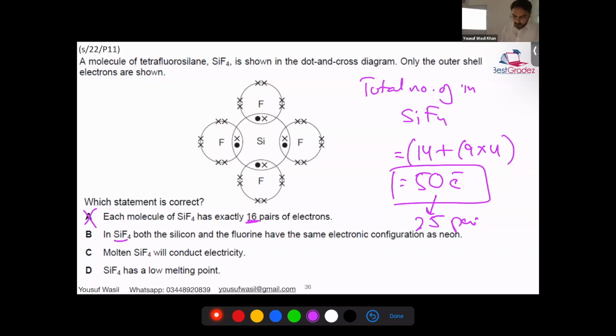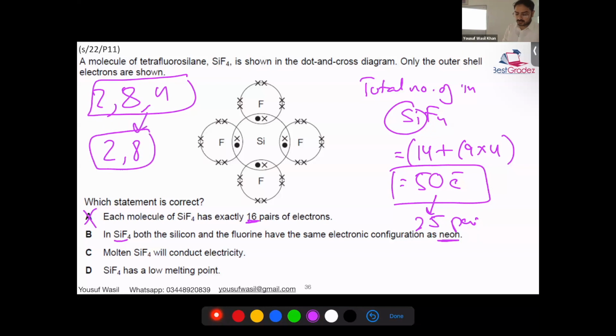In SiF4, both silicon and fluorine have the same electronic configuration as neon. Neon has a total of 10 electrons. Well, this cannot be true because silicon already has 14 electrons. Silicon is supposed to be 2,8,4, whereas neon is just 2,8. They cannot match.